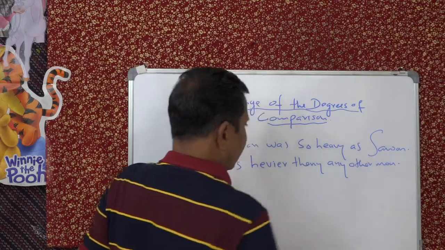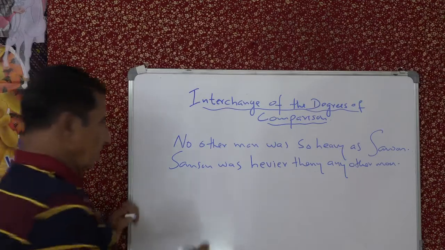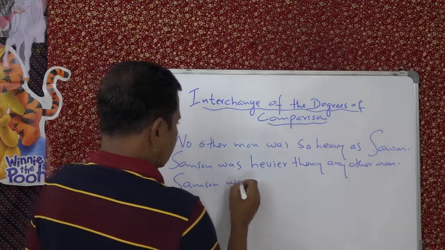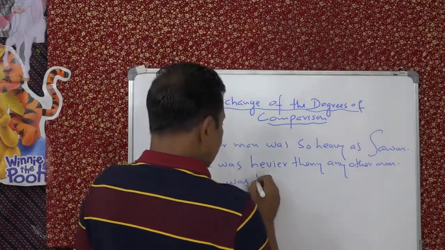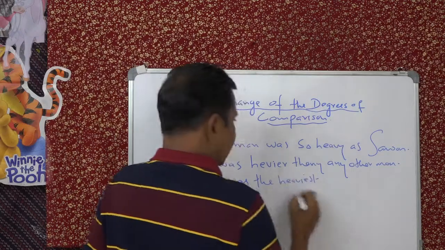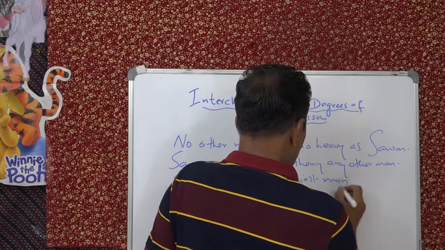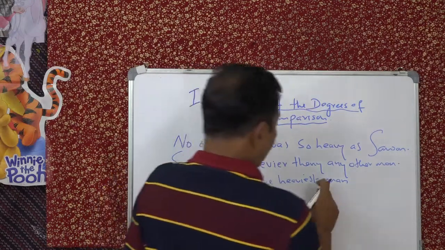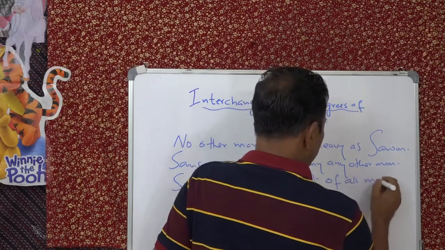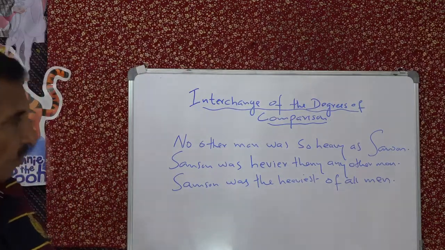Then, superlative: Samson was the heaviest man, heaviest of all men. Samson was the heaviest of all men.